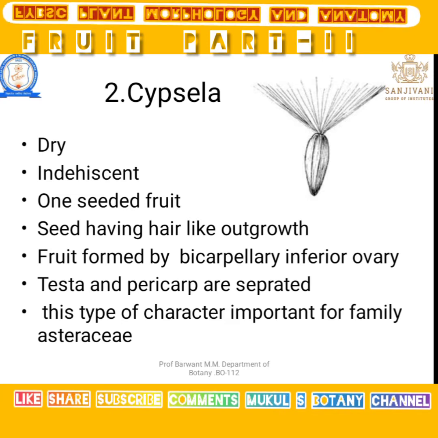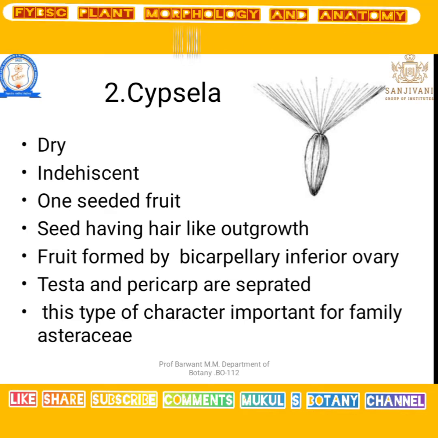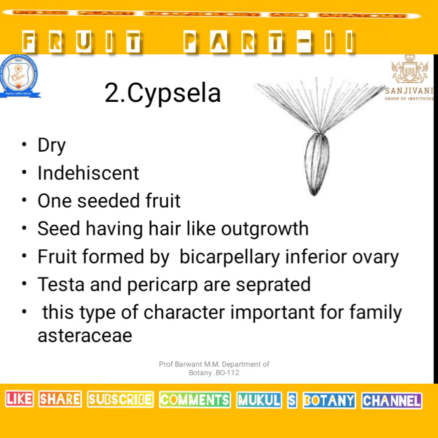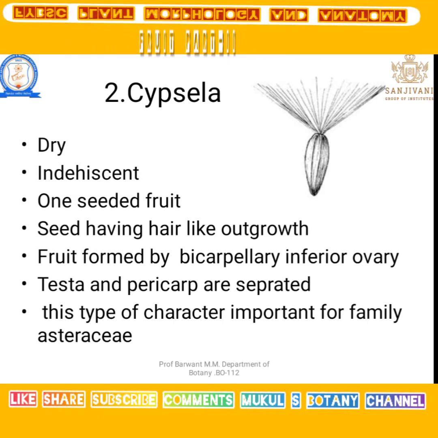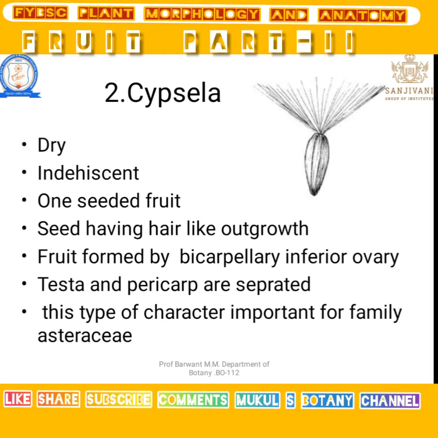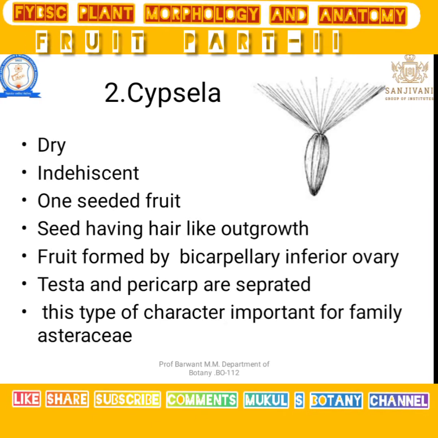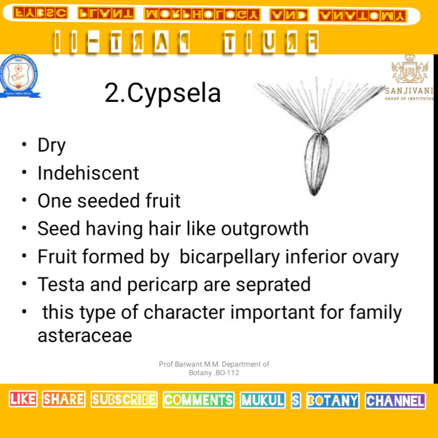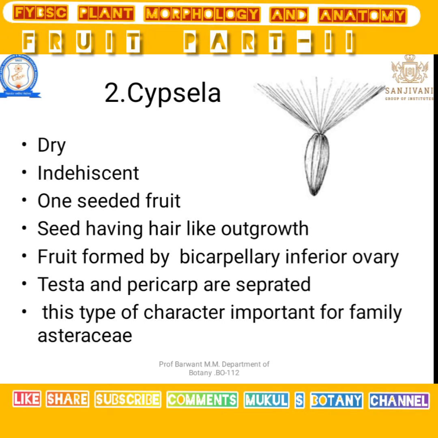Next is the cypsela. It is a dry, indehiscent, one-seeded fruit. The seed has a hair-like outgrowth. The fruit is formed from a bicarpellary inferior ovary. The seed and pericarp are separated. This type of character is important in the family Asteraceae, which have the cypsela type of fruit.